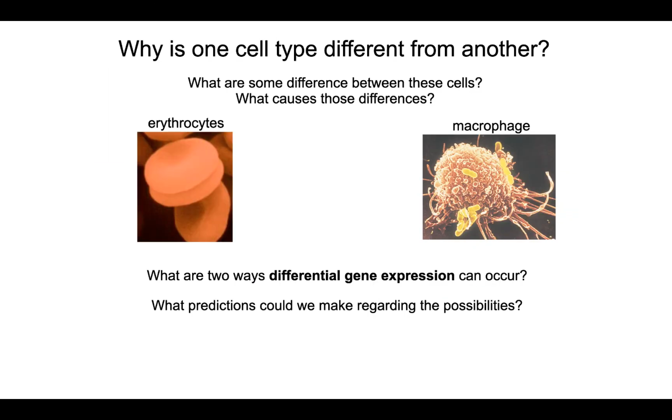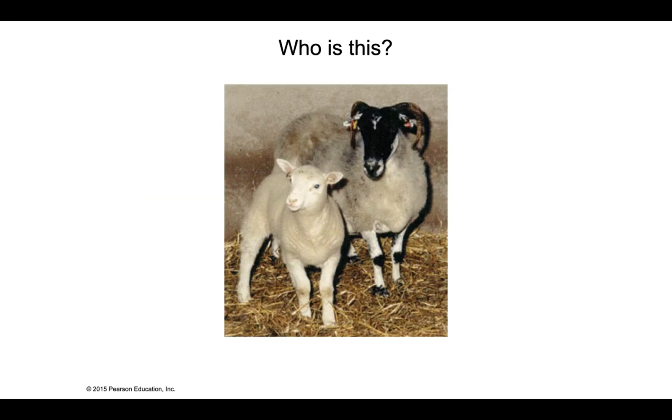So let's think of this then. If all of the DNA inside the erythrocytes or all the DNA in the macrophages contain all of the genes to make all of the cells, then we should be able to use any cell's DNA to direct the development of all cell types. Well, that's where this little sheep comes into play here.